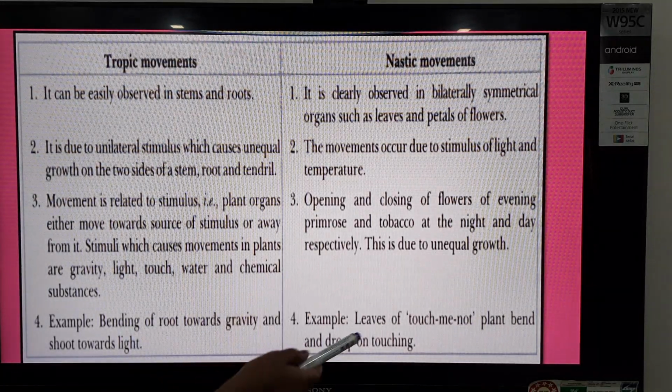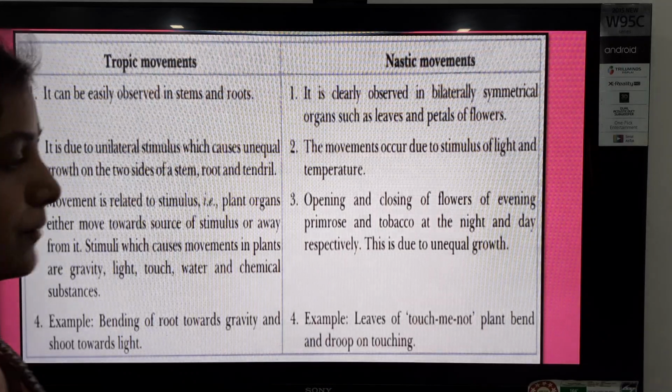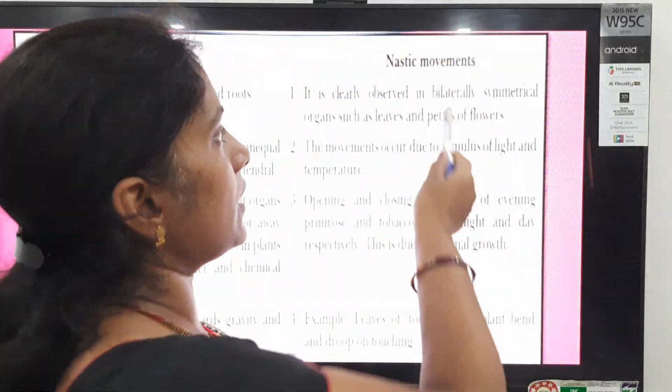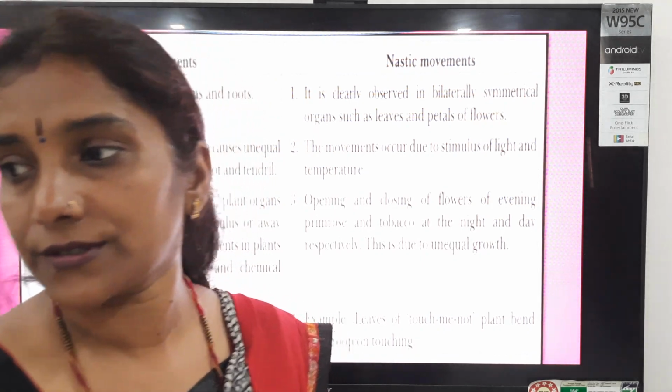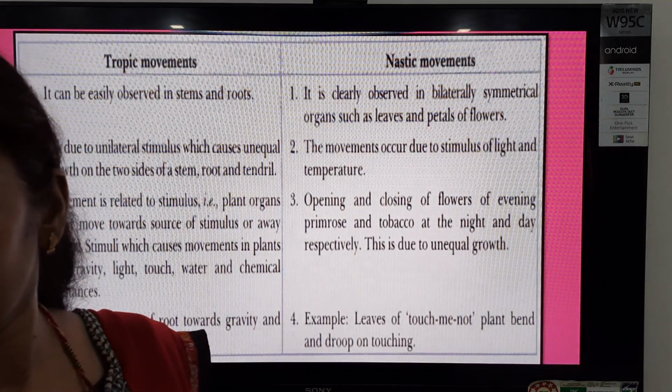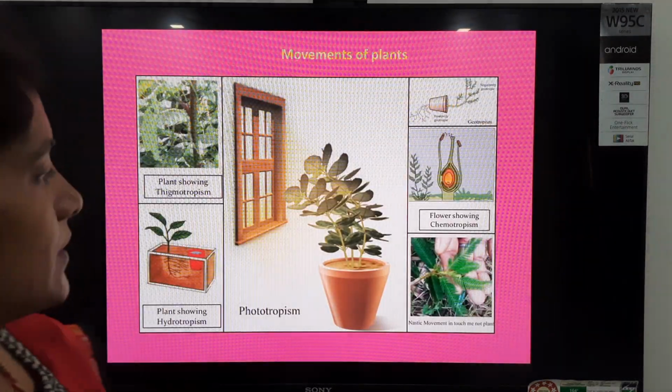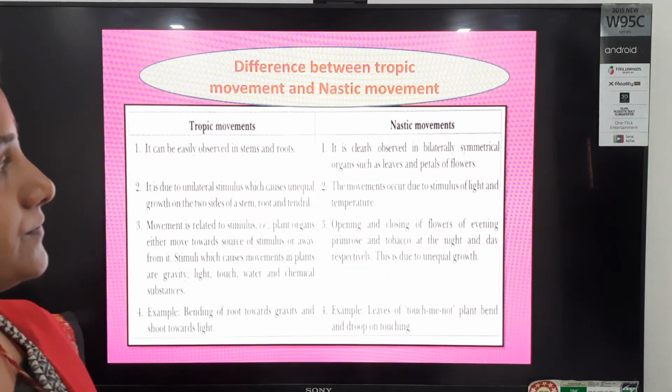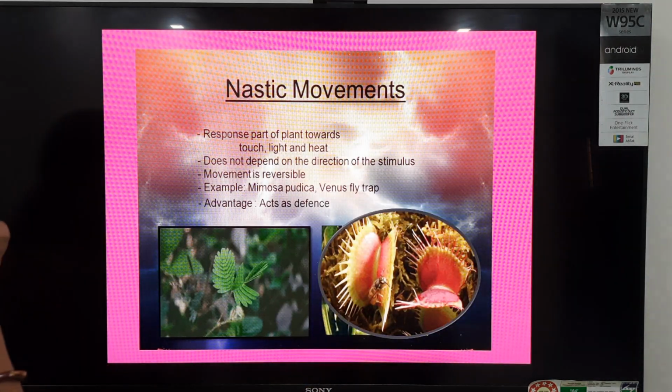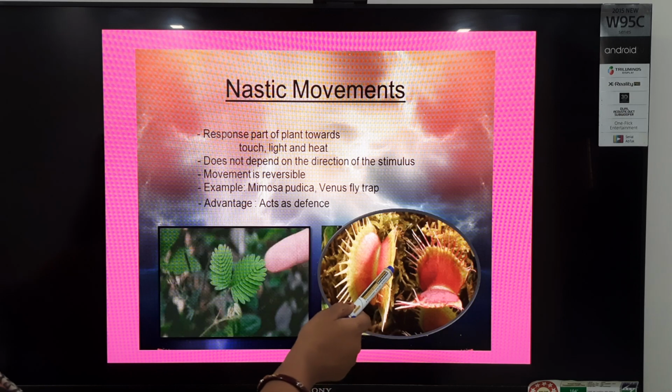Here is one more example also, students, the pitcher plant. It also shows the nastic movements.